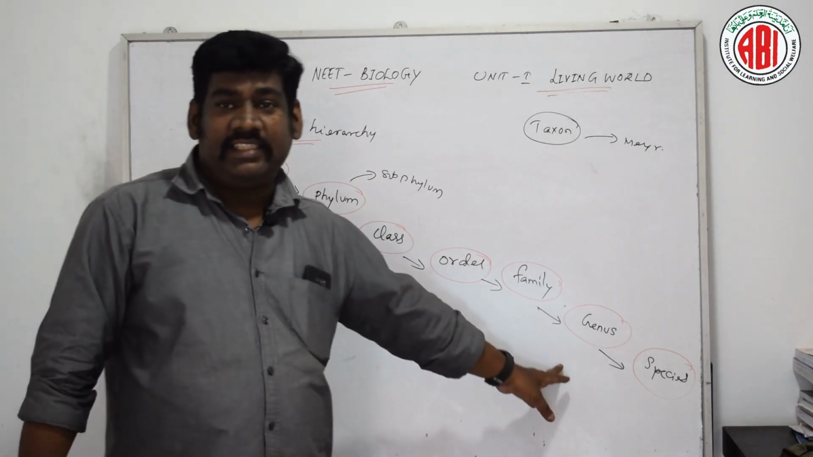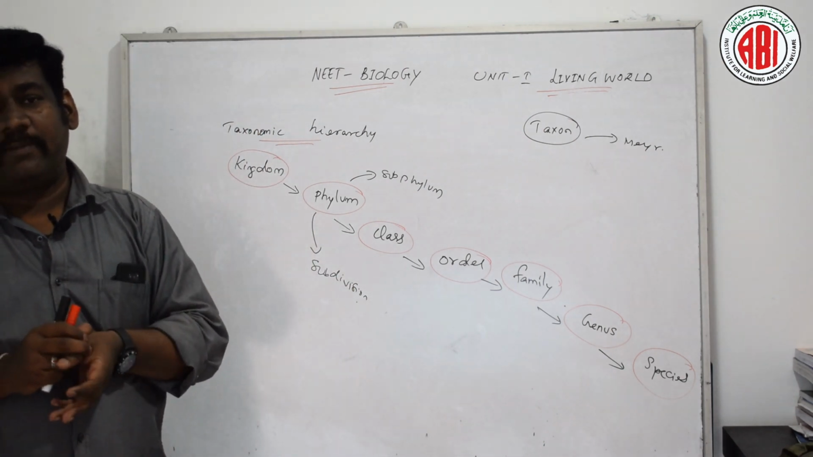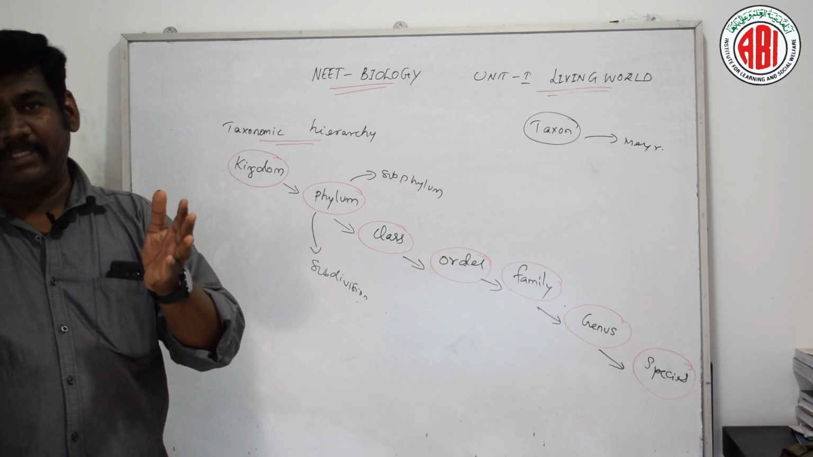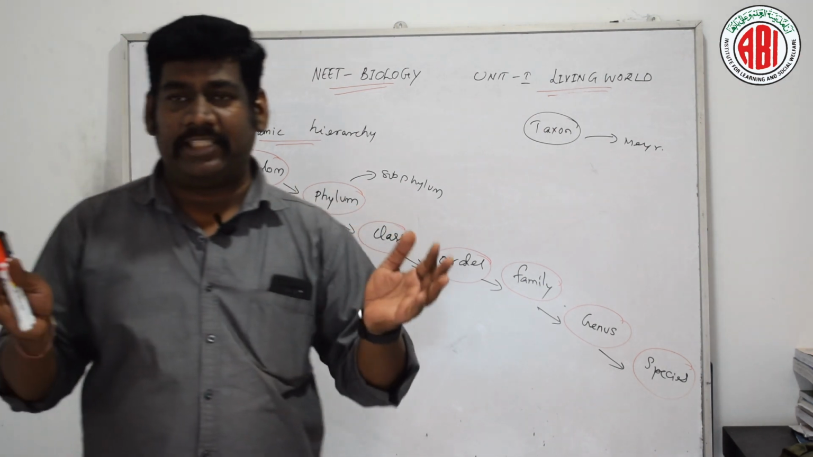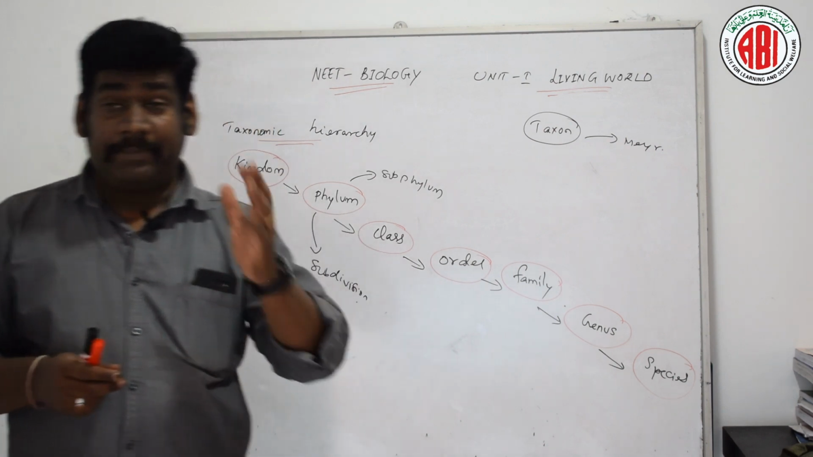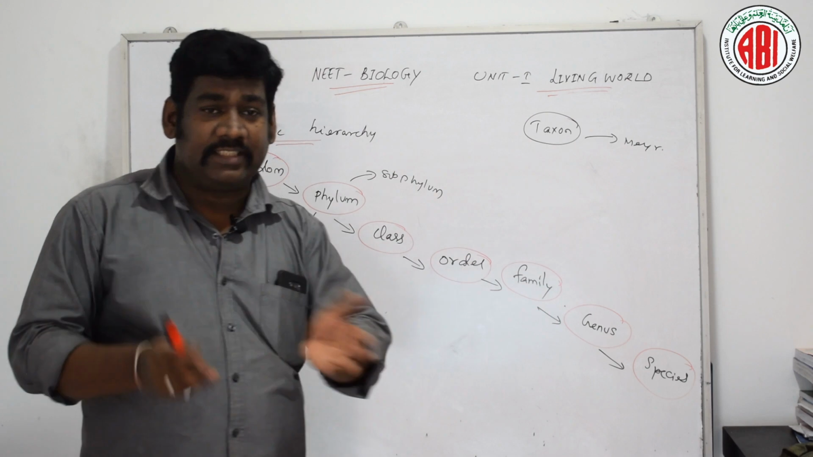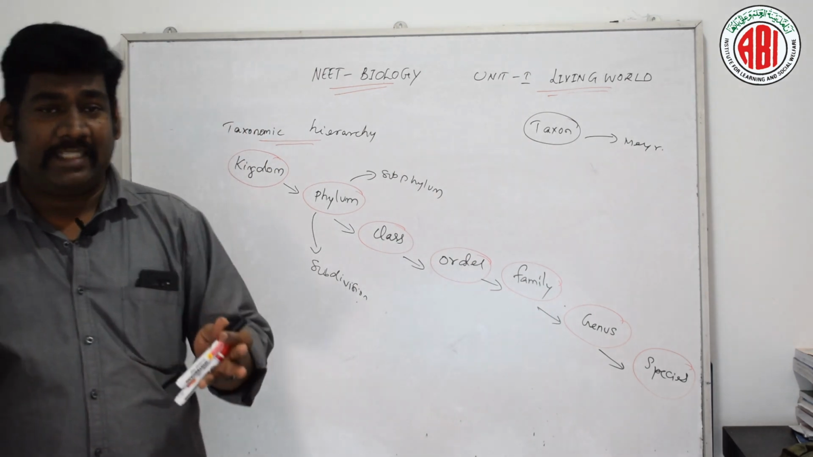Genus, whose plural is genera, comprises a group of related species which have more characteristic features in common when compared to species of other genera. The subcategories of genus are subgenus, section and subsection.